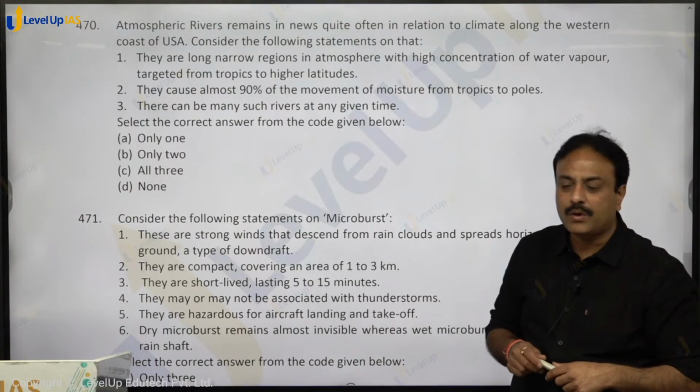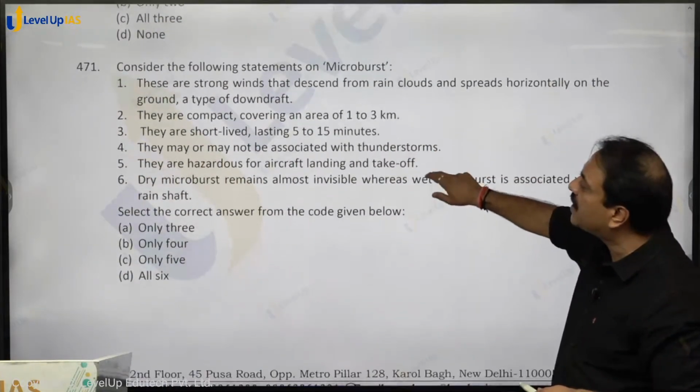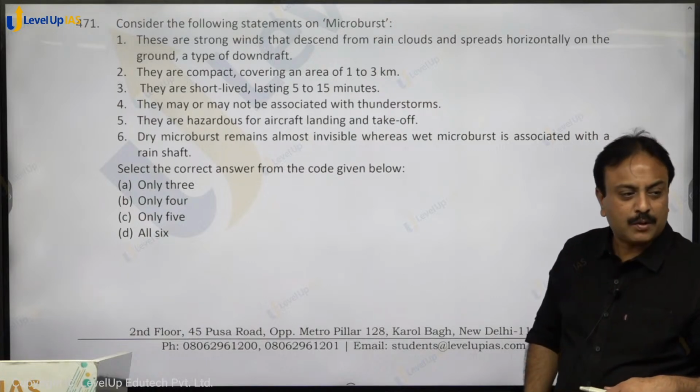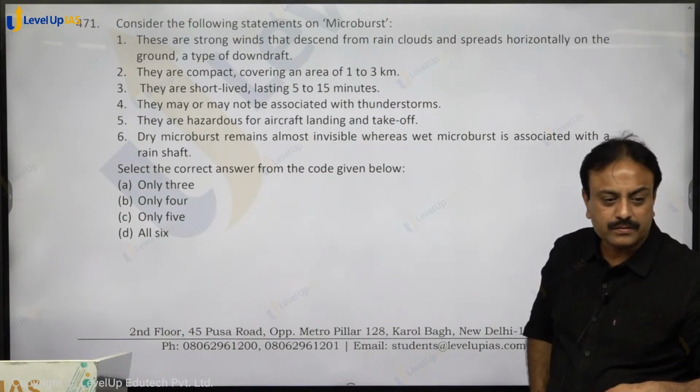All three statements hold true for atmospheric rivers. Option C, C for cat, is the correct answer. Consider the following statements on microburst. Microburst, heard that? What is that?